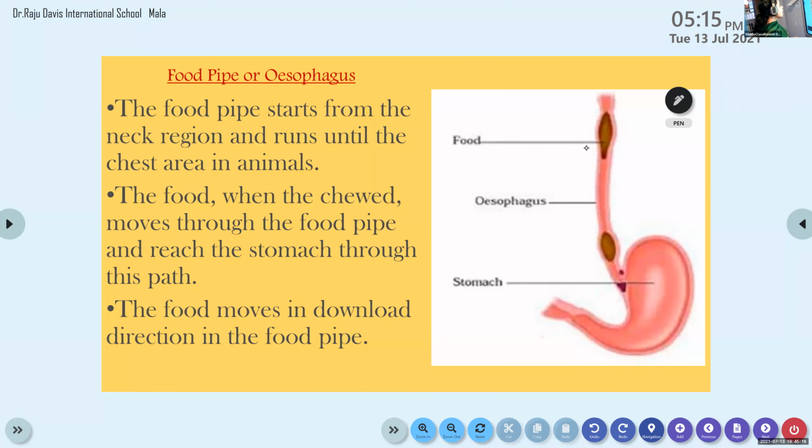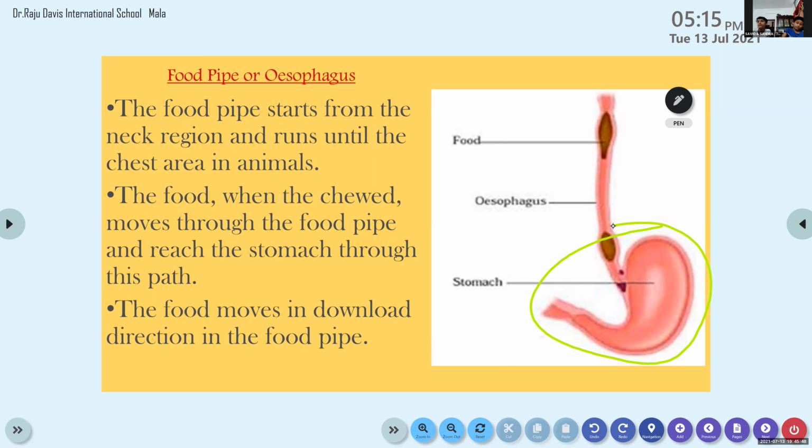When the food is chewed and swallowed, it moves through this food pipe and reaches the stomach through this path. After the swallowing of food, the food particle passes through this food pipe and reaches the stomach. This is the stomach portion of our body. So the food pipe is actually connecting the mouth and the stomach. It is through this tubular structure that the swallowed food is moved.